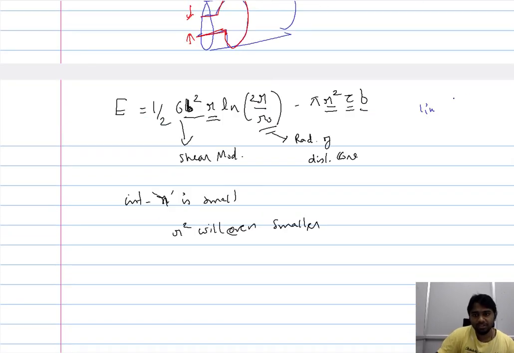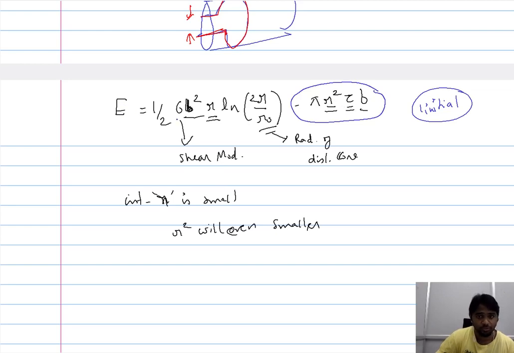When you have the initial condition that is represented in blue rather, then in the initial case this term doesn't play much of a role because R is small and R square will be even smaller. So all the energy introduced by the dislocation loop is governed by this expression here.